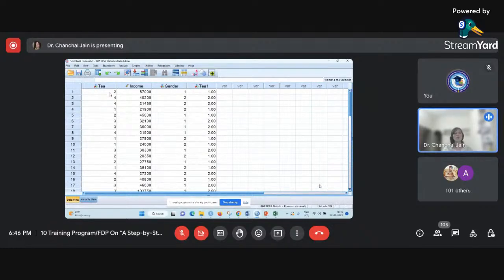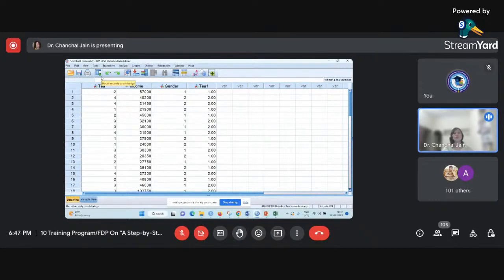Now you can see 2 is coded as 1, 4 is coded as 2, 3 is again coded as 2, and 2 is coded as 1. This way we can create an altogether new variable using the existing data. The purposes can be anything, so you need to decide what type of recoding you want to do using the existing data.